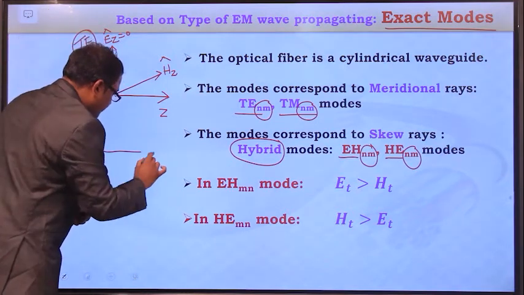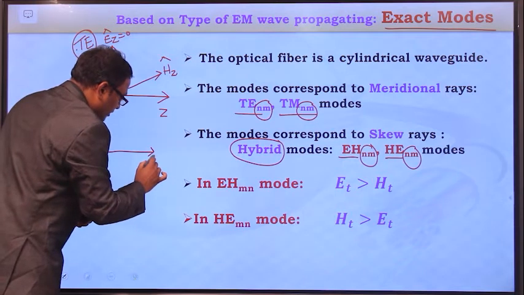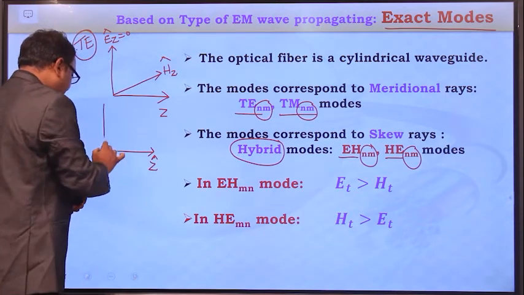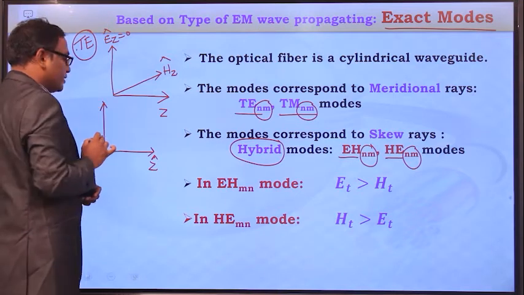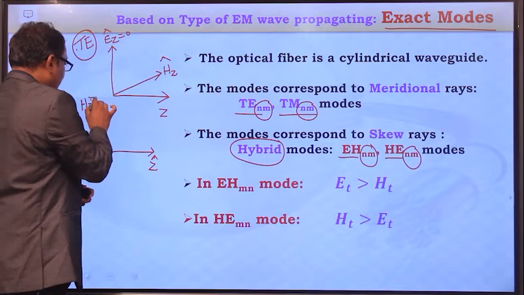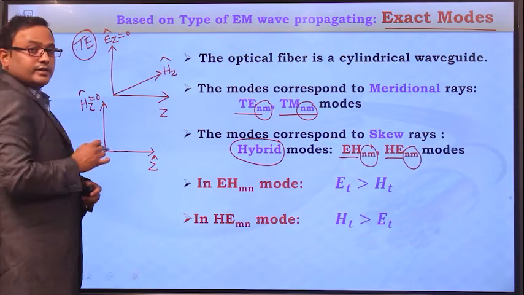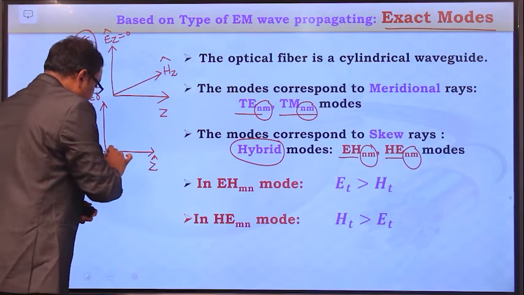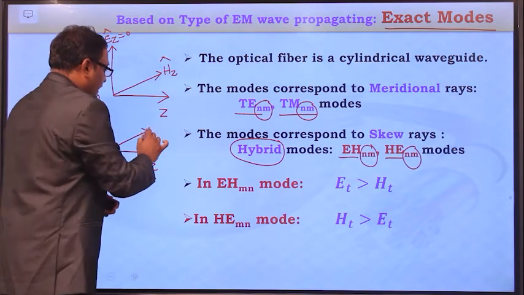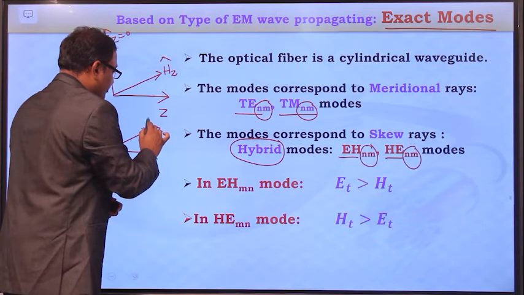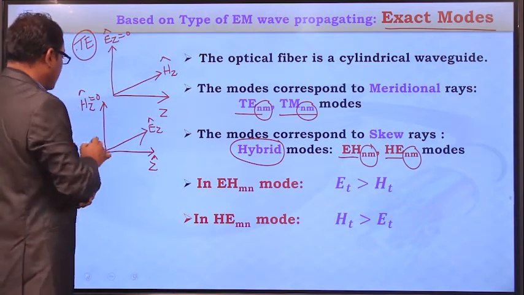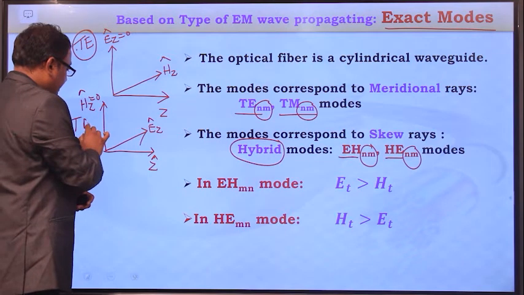And suppose if Z is the direction of propagation of light signal, and if the magnetic field is perpendicular to this direction of propagation, then Hz component is equal to 0, but there is a finite electric field component Ez along the direction of propagation of light. Such kind of modes are called as TM modes.